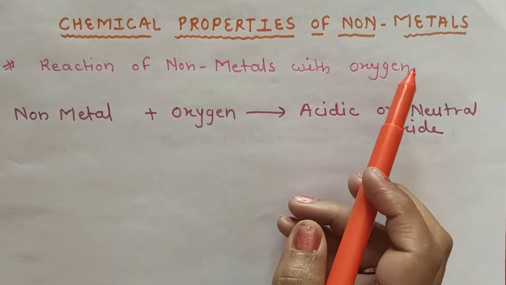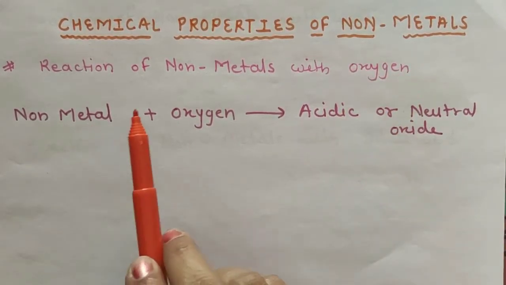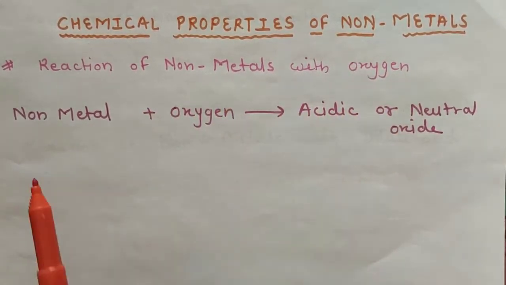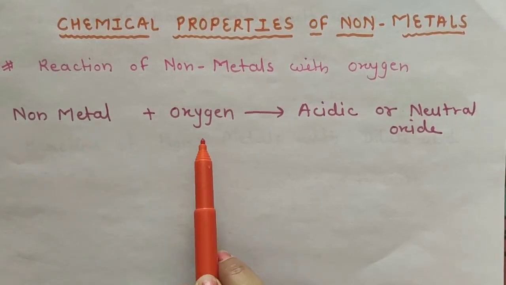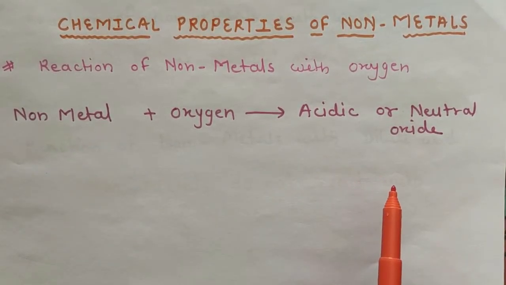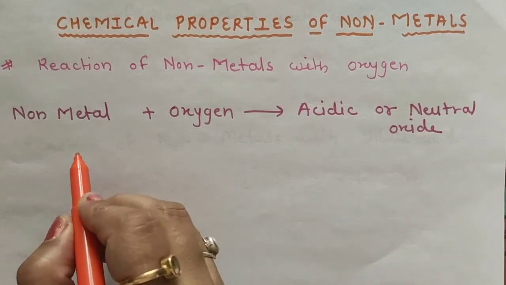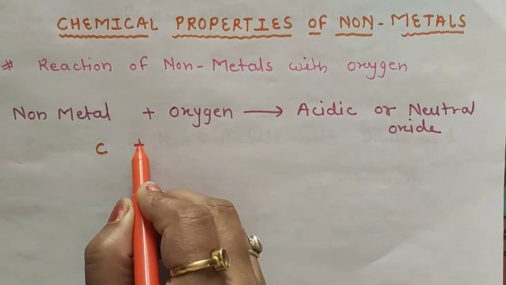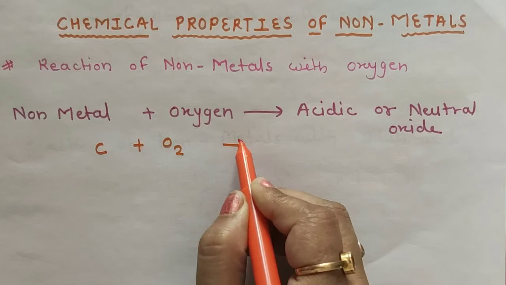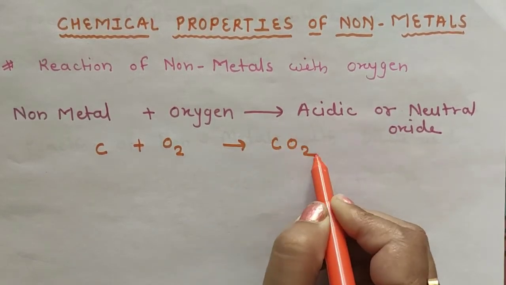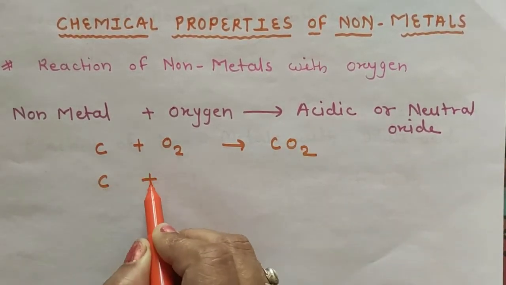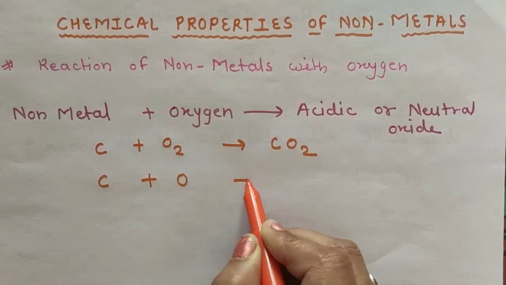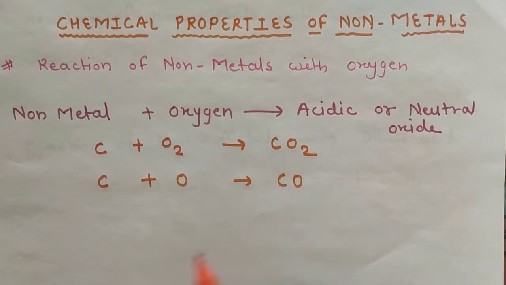Chemical properties of non-metals. Reaction of non-metal with oxygen. When non-metal reacts with oxygen, it forms acidic or neutral oxide. Okay. For example, when carbon reacts with oxygen, it forms carbon dioxide. When carbon reacts with an insufficient amount of oxygen, it forms carbon monoxide.